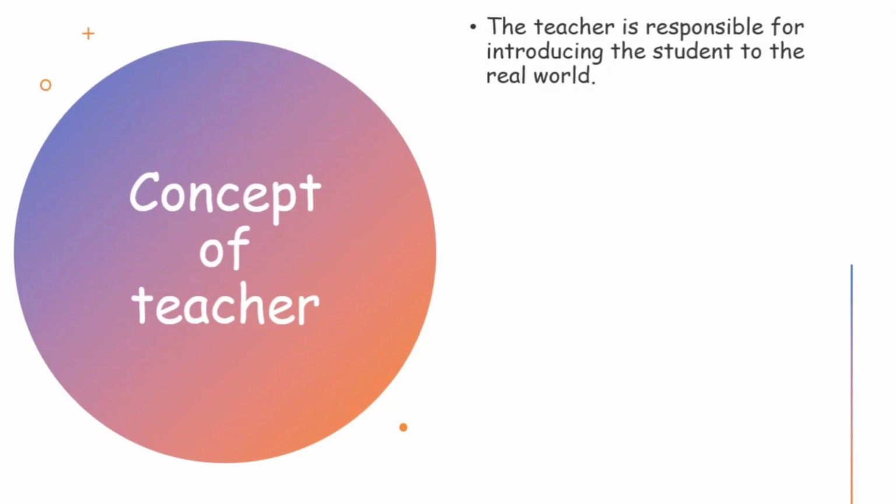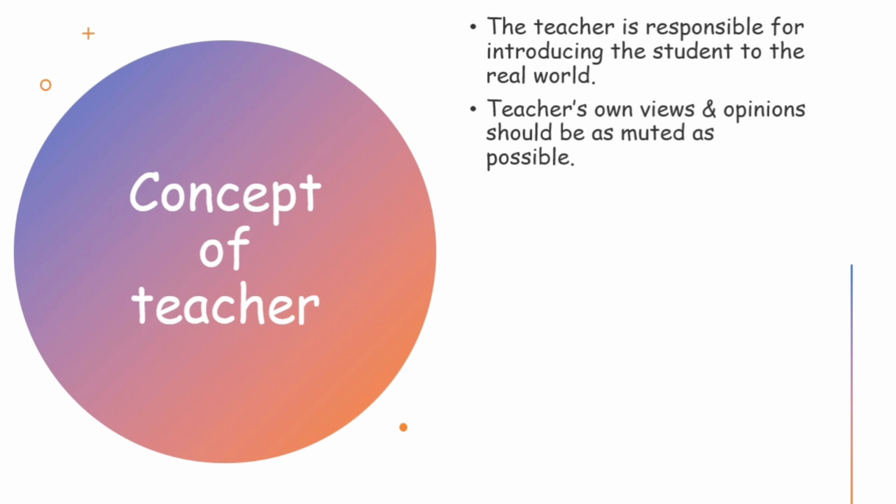Next is how realism sees a teacher. According to the realist, the teacher is responsible for introducing the student to the real world through lectures, demonstrations and sensory experiences, and that too not in a haphazard way. He must show him the regularities of nature so that he may come to understand natural law. During the learning phase, the student is a novice and looks at the world through innocent eyes. The function of a realistic teacher is to explain the world and give accurate information about it in an unbiased way. That is only possible when he keeps his own views and opinions aside and as muted as possible.